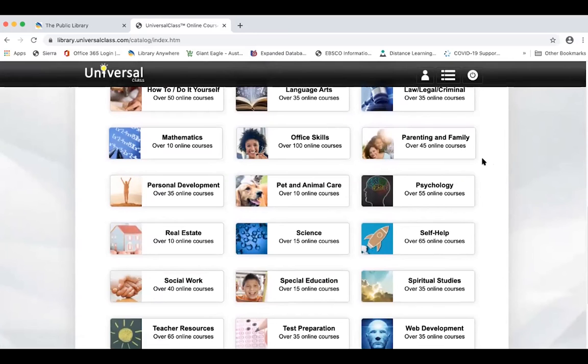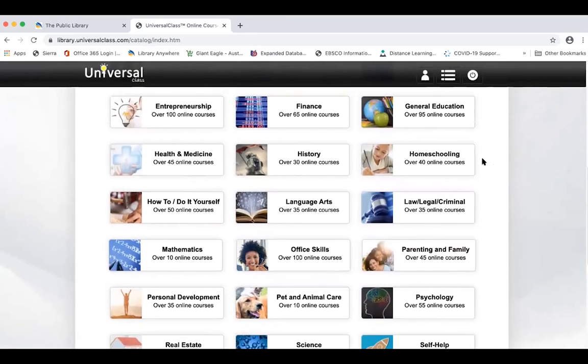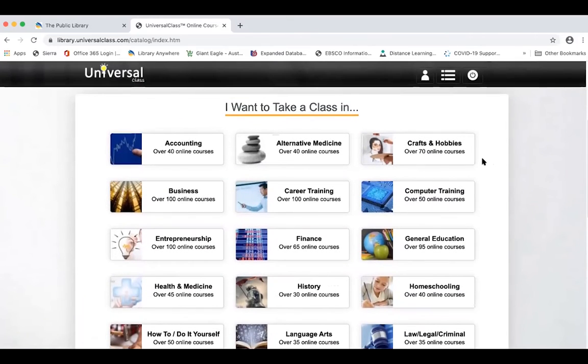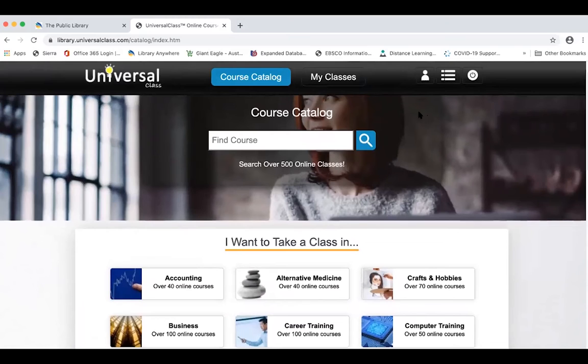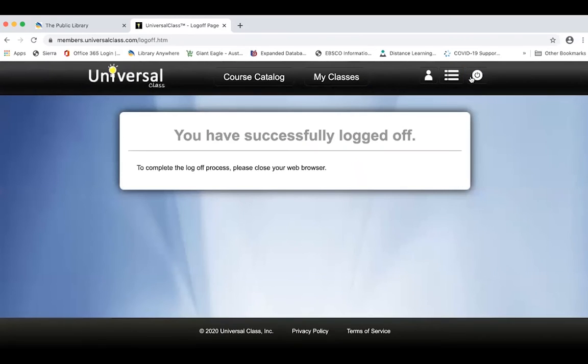So if you're in the health field, taking a course on drawing or painting or calligraphy may not necessarily count for that continuing education. When you're finished with Universal Class for the day, to log out, you just click on the power symbol and you're logged off.